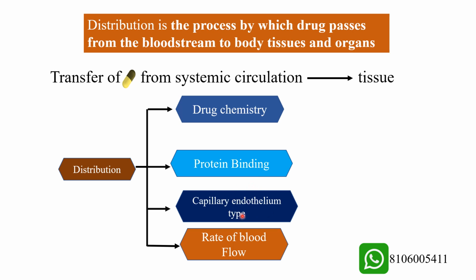It also depends on the rate of blood flow, because different organs get blood flow differently. So distribution depends upon all these four factors.